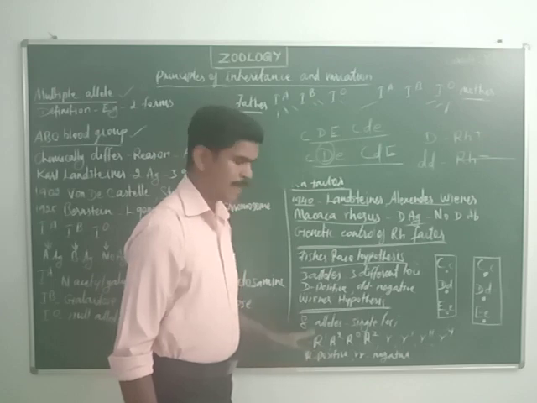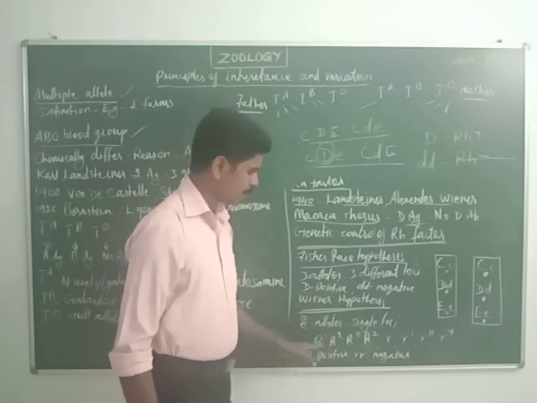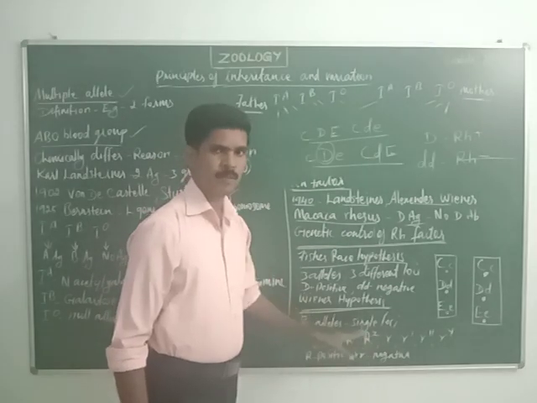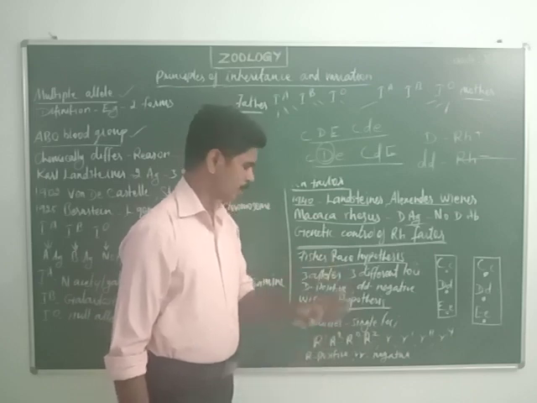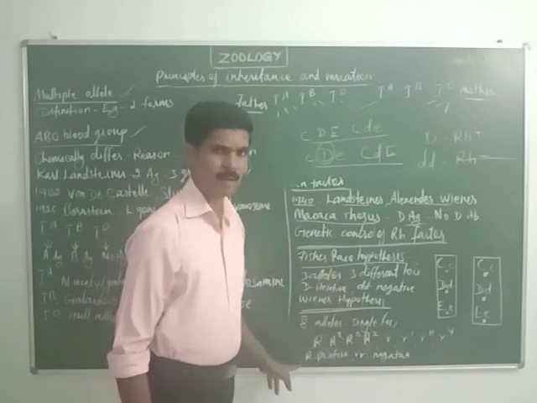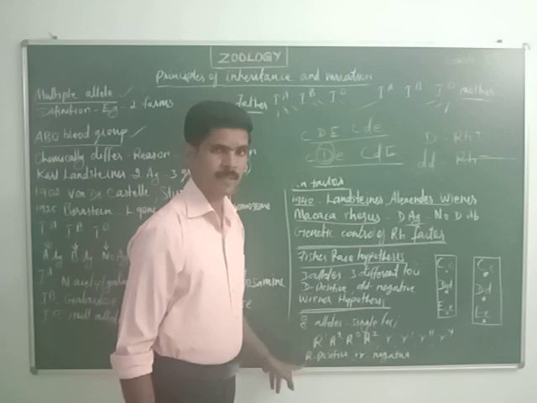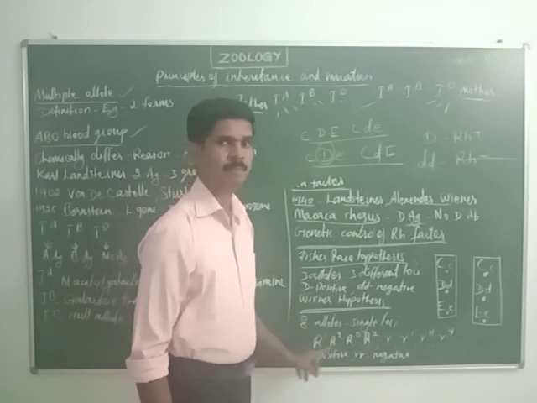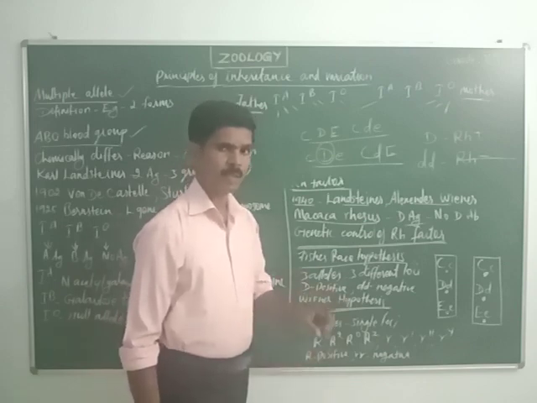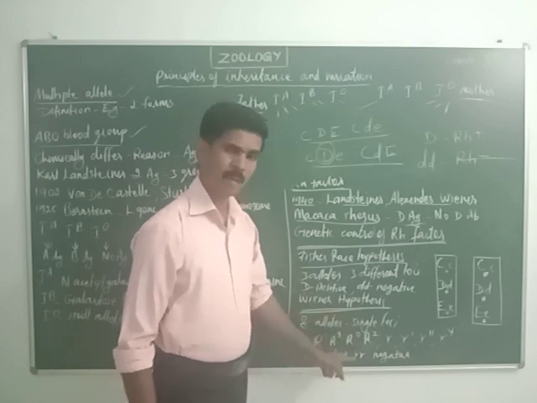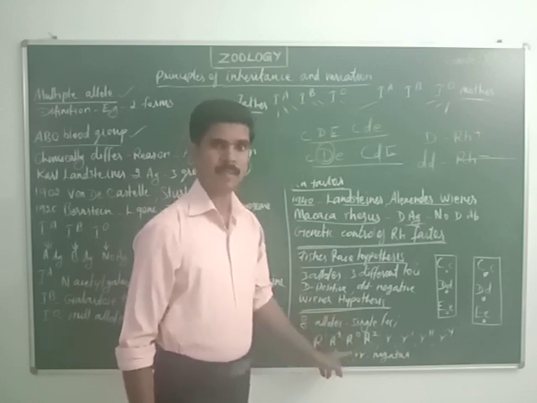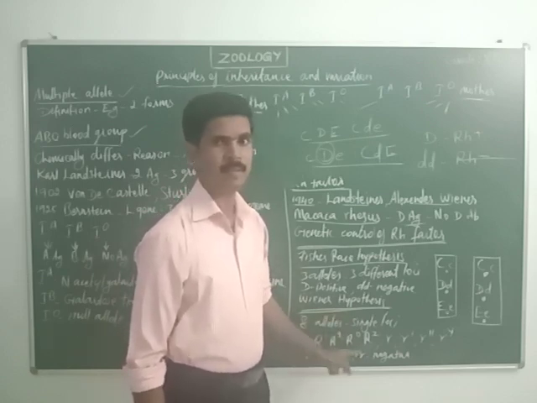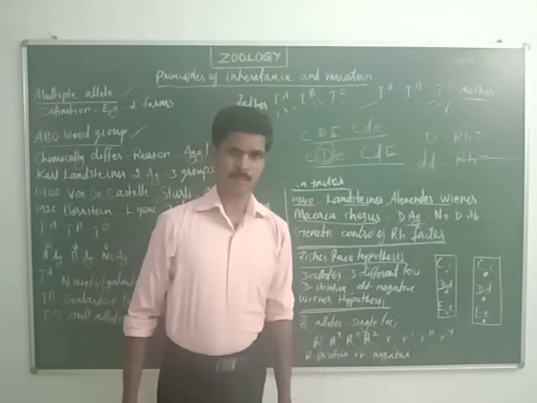With the help of these alleles we can draw many genotypes. The genotypes carrying capital R determine Rh positive. The genotypes carrying double small r determine Rh negative.